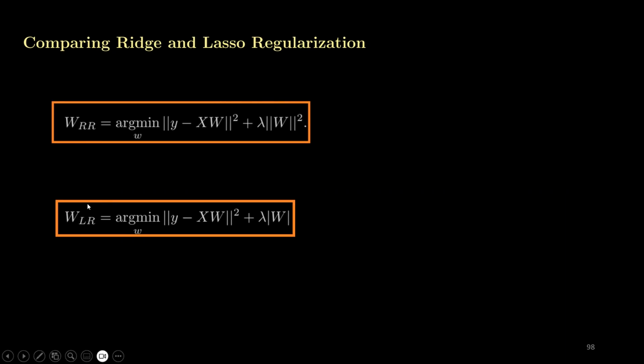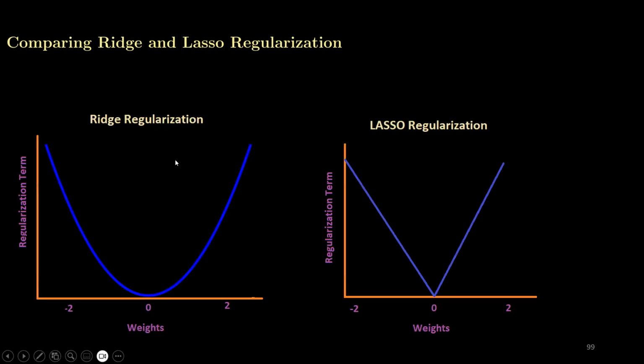On the other hand, we apply lasso regression if there are multi-collinear features in the dataset. In that case, the penalty is the absolute penalty on the weights. So when we apply absolute penalty, few of the weights or few of the coefficients become zero. Thus, we get the sparse model or simplified model when we apply lasso regression. So here is another explanation where we can compare ridge and lasso.